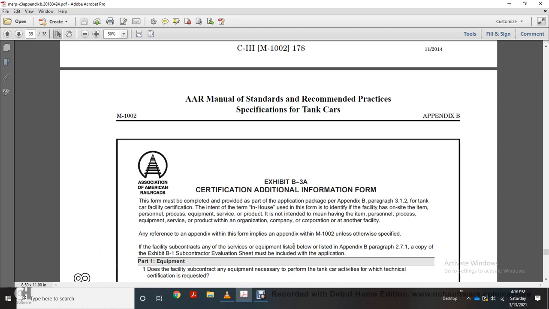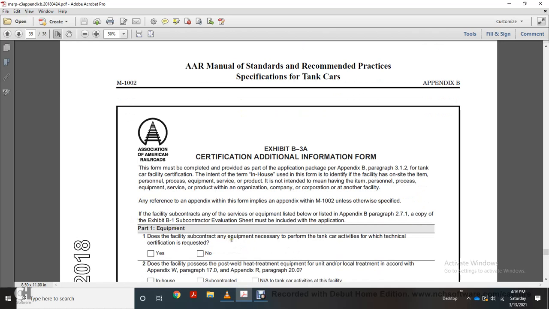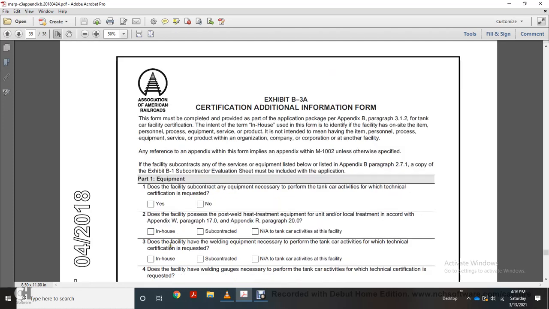Facility subcontract for the service of the equipment listed below, with the list of the Appendix B paragraph 2. For the 1, a copy of Exhibit B1, subcontractor evaluation sheet, must be included with this application. Part 1, equipment of the facility or subcontractor, and equipment necessary to perform the tank activities for which technical certification is required, yes or no. Does the facility possess the post-weld heat treatment equipment for the unit of local treatment in accordance with Appendix W, paragraph 17.0, Appendix R, paragraph 20? In-house, subcontractor, not applicable to tanker car activities of the facility.